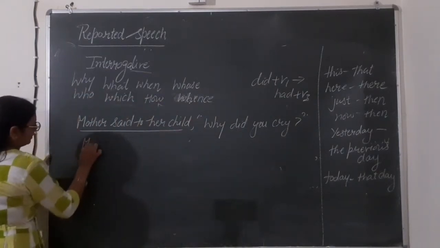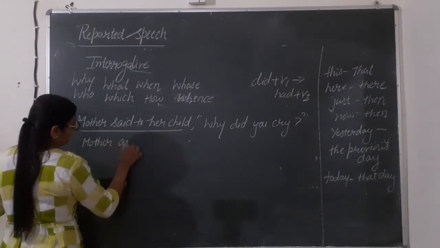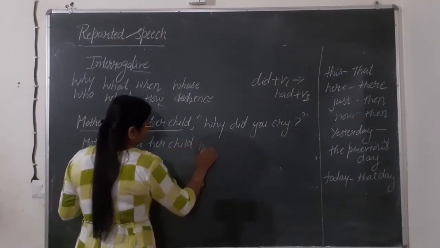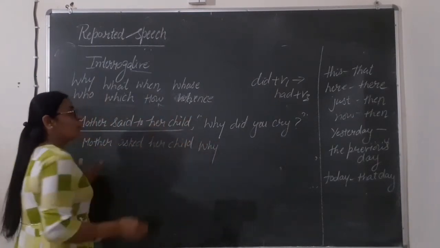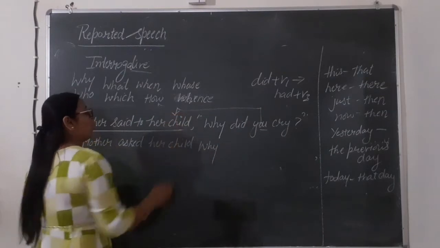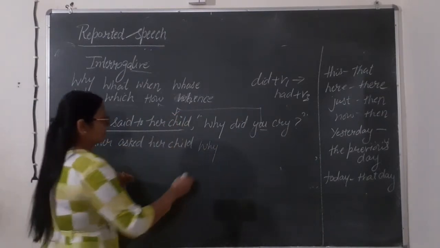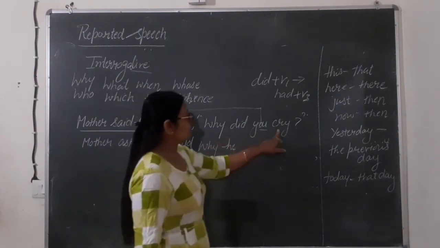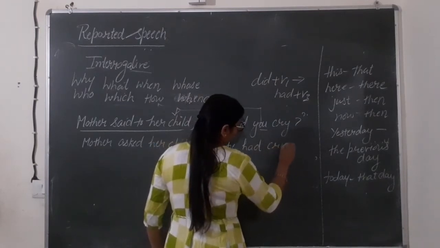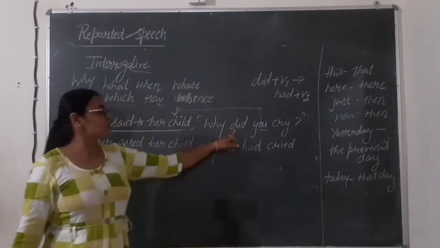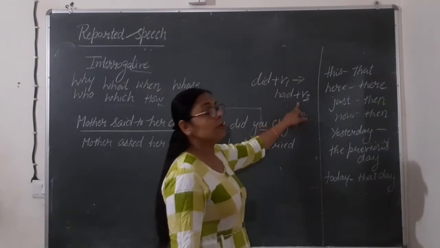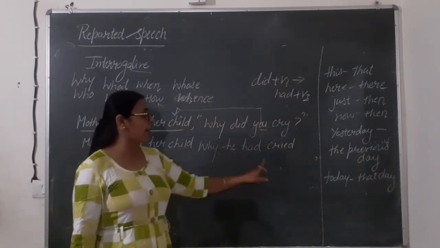Mother said to her child, why did you cry? Mother asked her child why. Child can be a boy or can be a girl, so accordingly we can write here she or he. This is our choice. Why he had cried. Did is your helping verb here, cry is your first form. That will be changed into had plus third form. That's why I have written here he had cried.